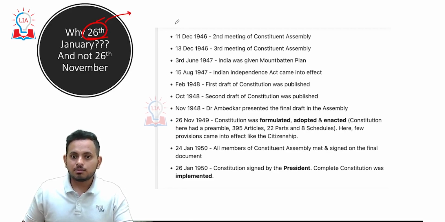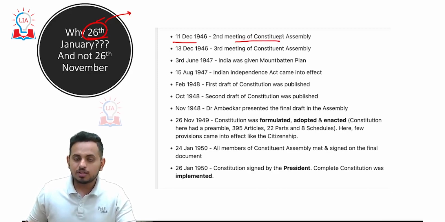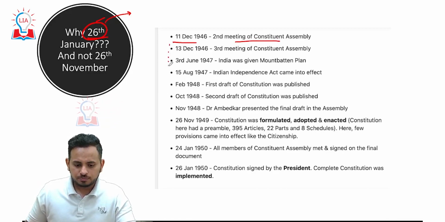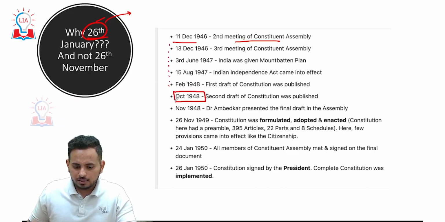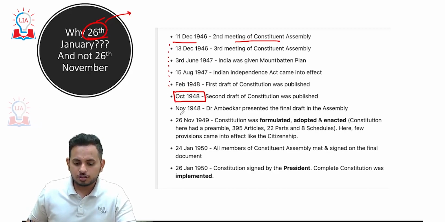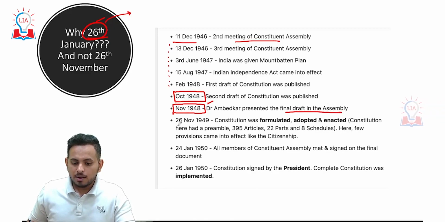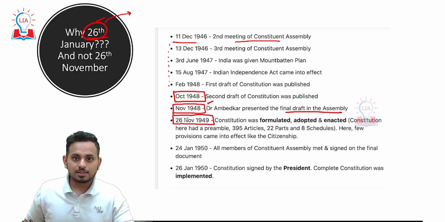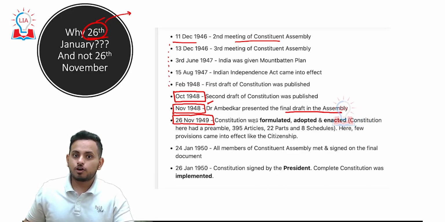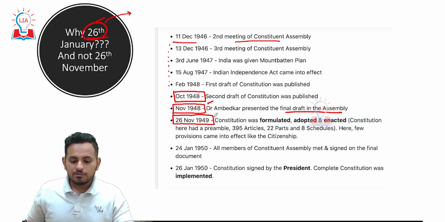We know 9th December 1946 was the first meeting of the Constituent Assembly. 11th December we have the second meeting of the Constituent Assembly. Over a period of time, we have, look at this, October 1948, the second draft of the Constitution was published. November 1948, Dr. B.R. Ambedkar presented the final draft in the Assembly. By 26th November 1949, the Constitution was formulated and ready, and even a few provisions of the Constitution got enacted.